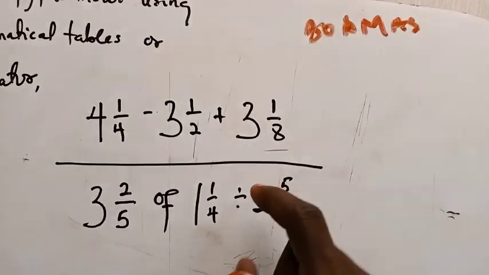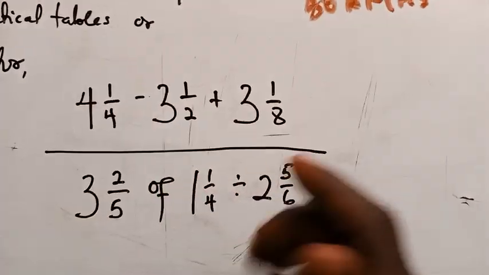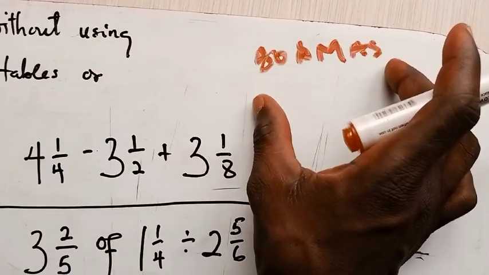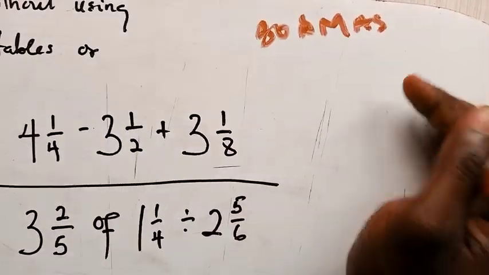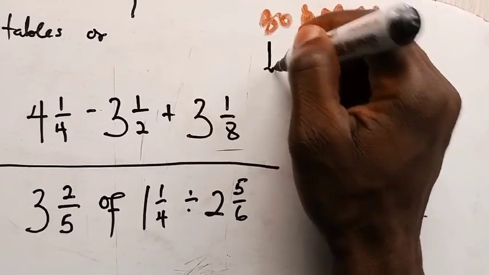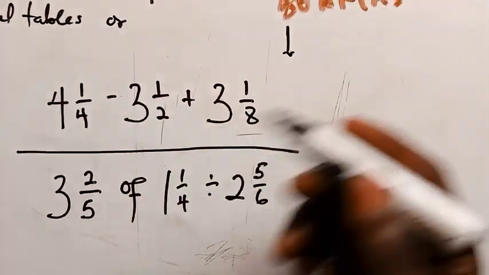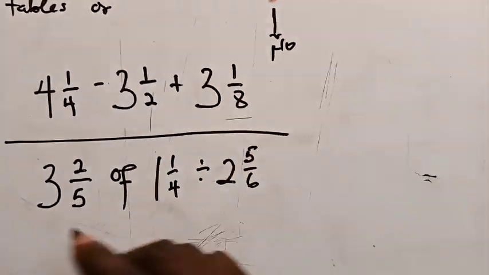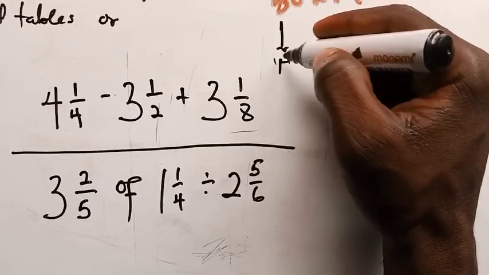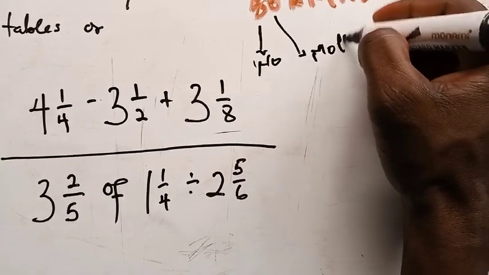If you have multiple operations in one expression, that is where this arrangement comes in. If you easily forget this, make sure that you write it down in order for you to obey. Now, the first question you should ask yourself: do I have a bracket inside? Or who is the head of the family? Is the head of the family available here? The answer is no, because we don't have a bracket here. In the absence of the father, who follows? That is the mother, right? So who is the mother here?